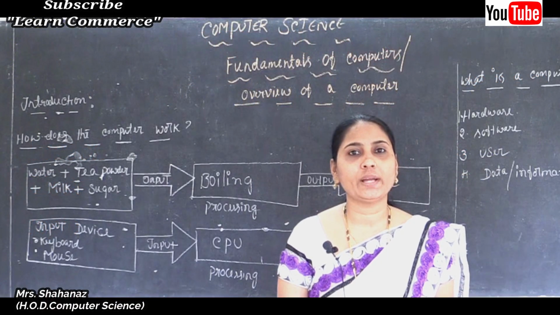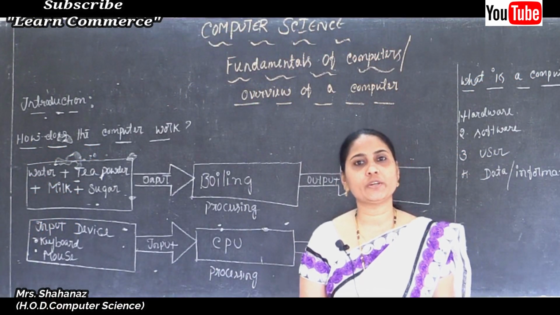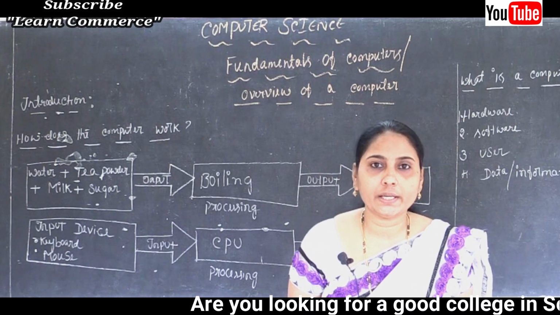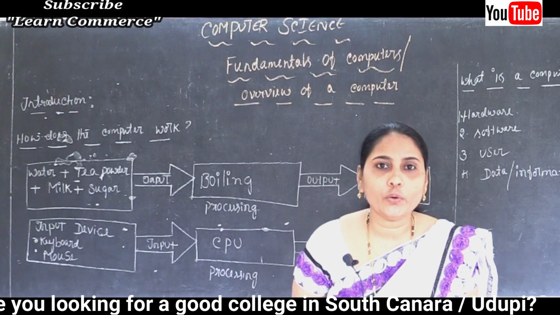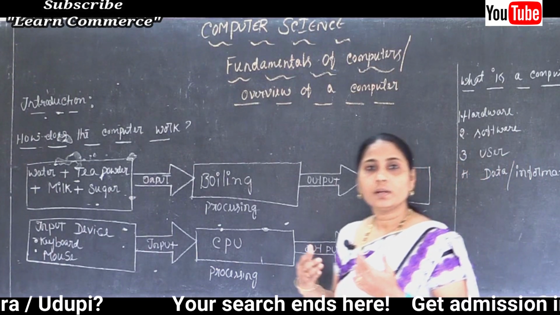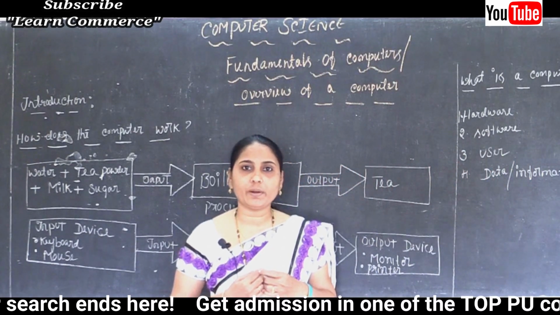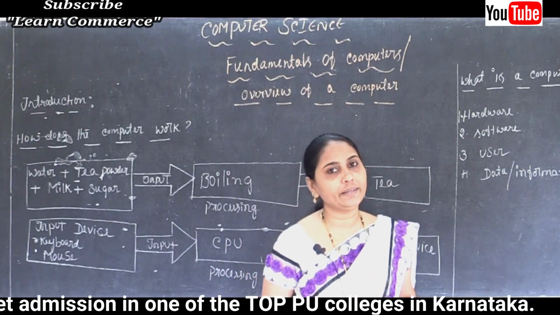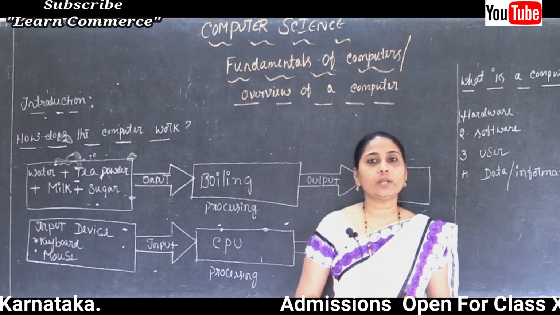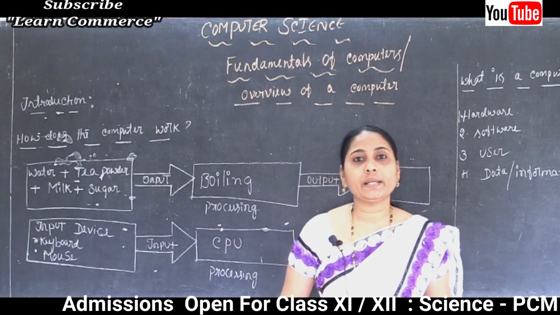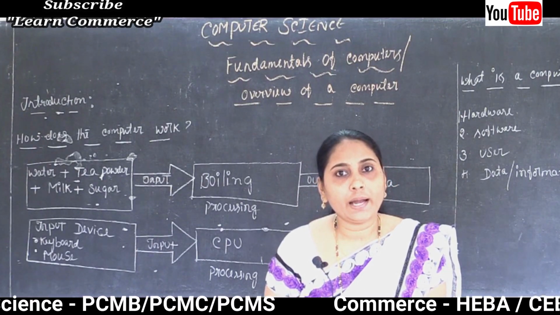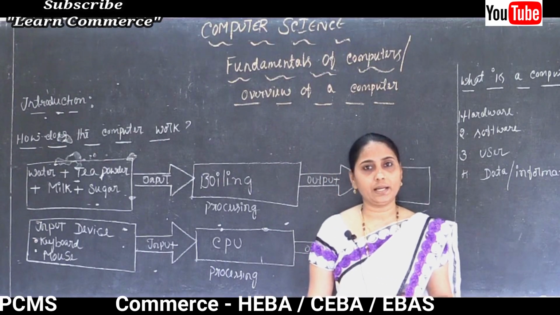Hello, good morning students. Welcome to our first PU Computer Science online classes. Myself Shahnaz Amir, and I am taking Computer Science. The Computer Science subject is very simple, easy and interesting. It is a total 100 marks paper: 70 marks for the theory paper and 30 marks for the practical.